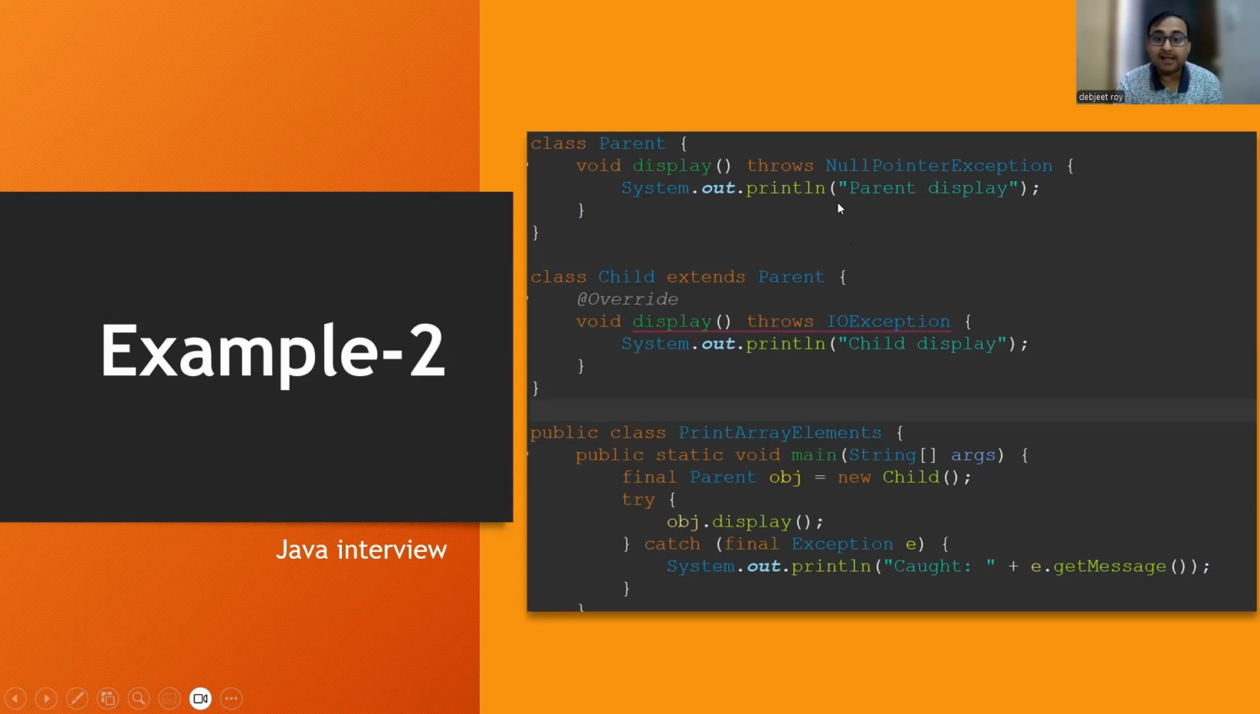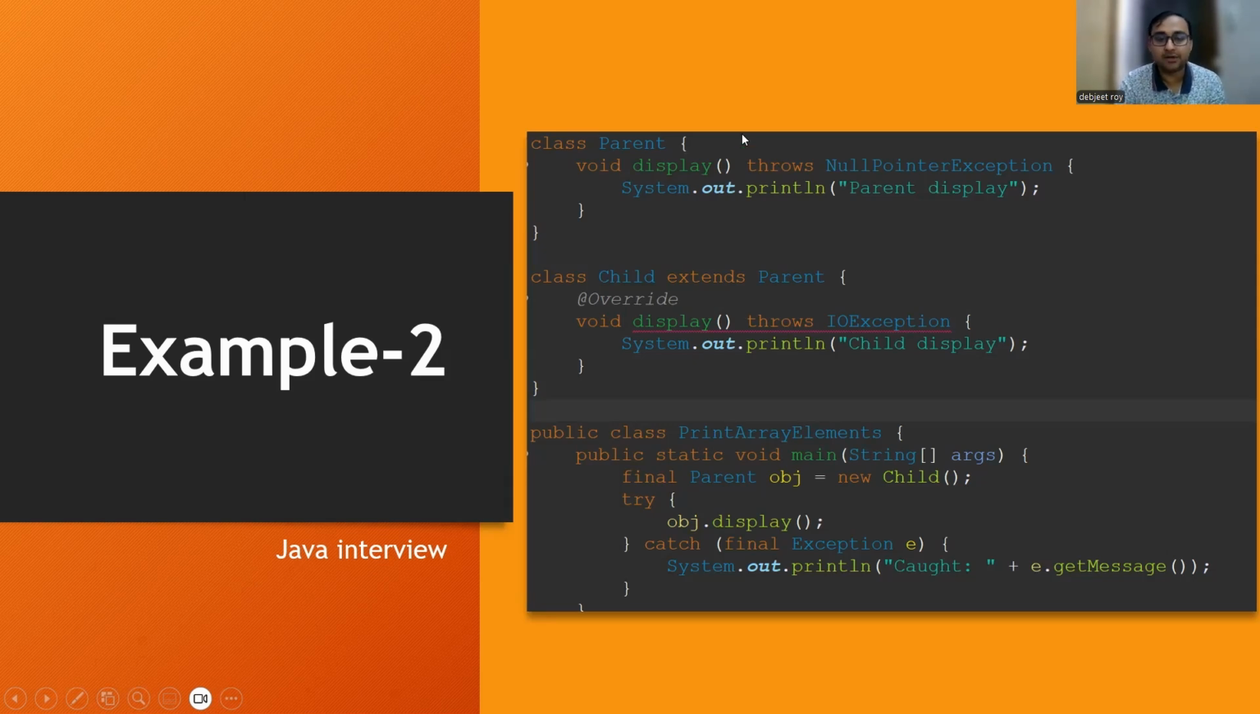But I can take one more example over here. If I put file not found exception in the parent class display method and IO exception in the child class, will it work or not? No, still it will not work, because the parent class display method is throwing file not found exception, which is lesser in hierarchy than the IO exception thrown by the child class display method. So what can be the correct way around? The parent class display method should throw IO exception and the child class display method should throw file not found exception, because file not found is lesser in hierarchy than IO exception. So then it will work fine.